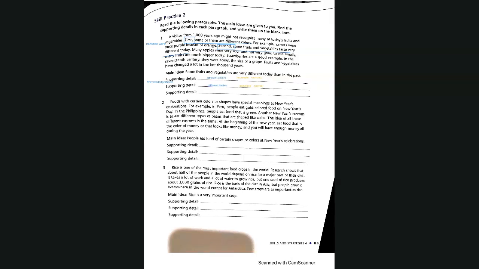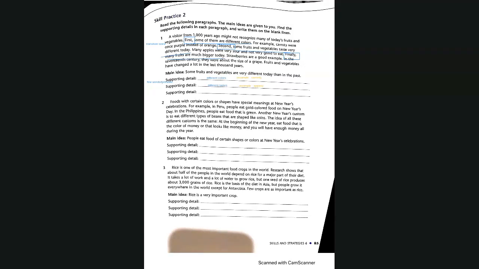Fruits and vegetables have changes. Many fruits are much bigger today. Exactly, finally. Many fruits are bigger today. That is exactly right. That shows they are different sizes. So we could also say they are different colors, they are different tastes, and they are different sizes.